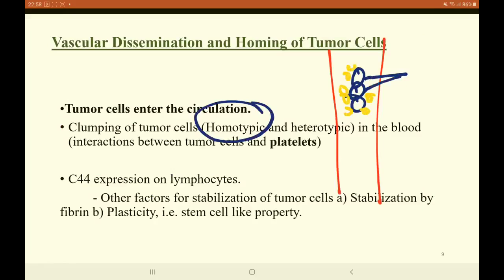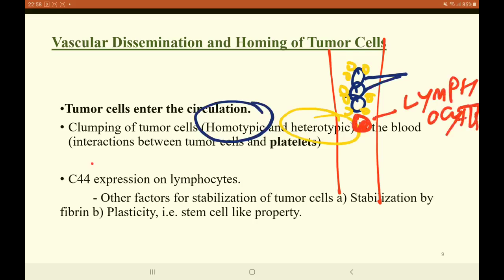Now, this interaction is called the heterotypic interaction. Also, they can have interaction with the lymphocytes via the receptors present over the surface of the lymphocytes, which are the CD44 expression.